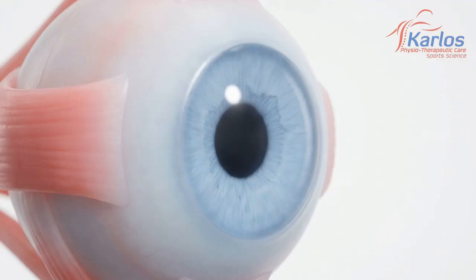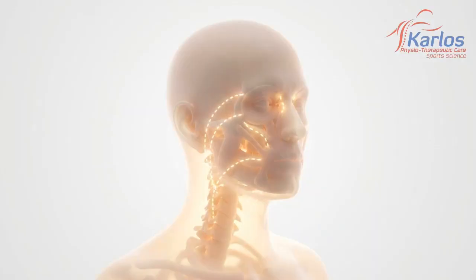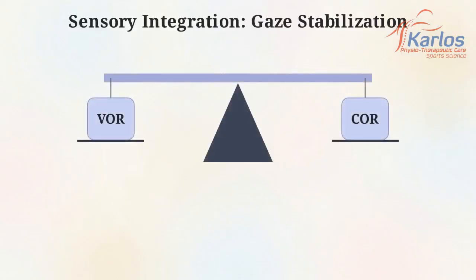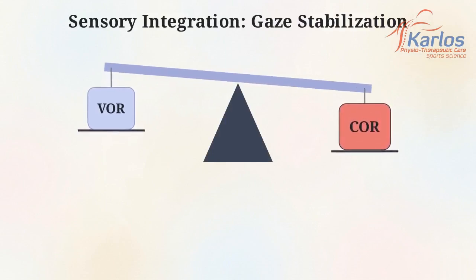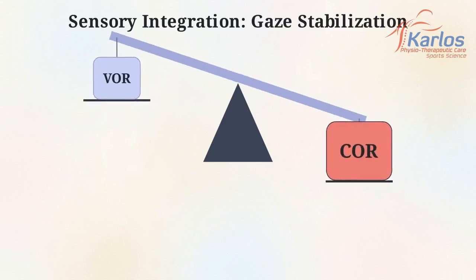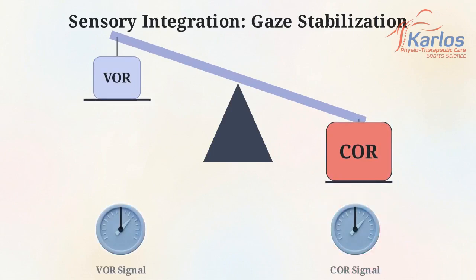Under normal conditions, the vestibulo-ocular reflex, or VOR, is the primary system responsible for stabilizing your gaze during movement. It is supported by the cervico-ocular reflex, or COR, a secondary system that stabilizes the eyes based on neck movement. These reflexes normally function at a balanced equilibrium, effectively splitting the workload of gaze stabilization. But as neck mobility decreases and cervical signals become erratic, the scale tips. The brain is forced to pathologically upregulate the COR to compensate for the failing inputs.